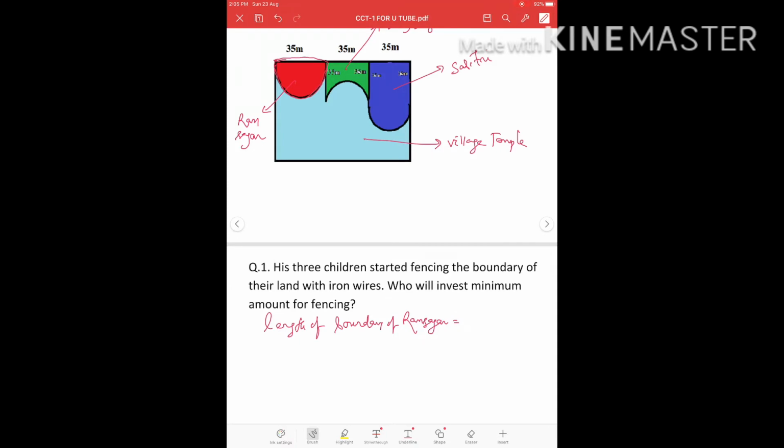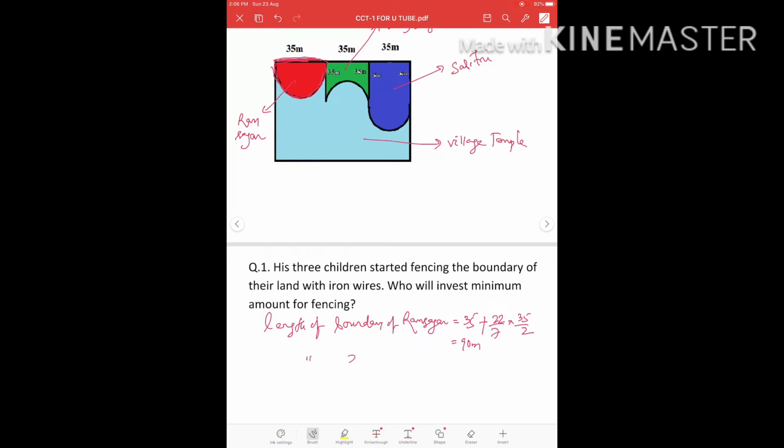That means this distance means 35 meter and this distance means the semi perimeter of a circle whose diameter is 35 meter. The total answer will be 35 plus semi perimeter of a circle is pi r. Pi means 22/7 and r is here 35/2. If you will simplify, you will get 90 meter.